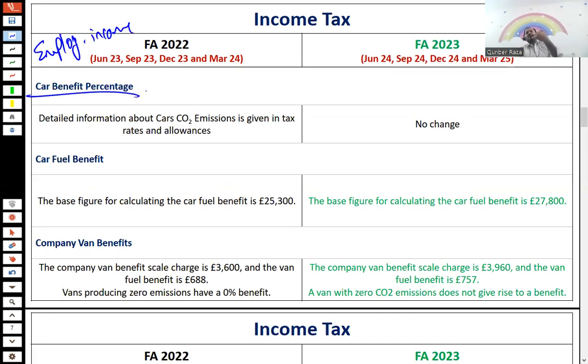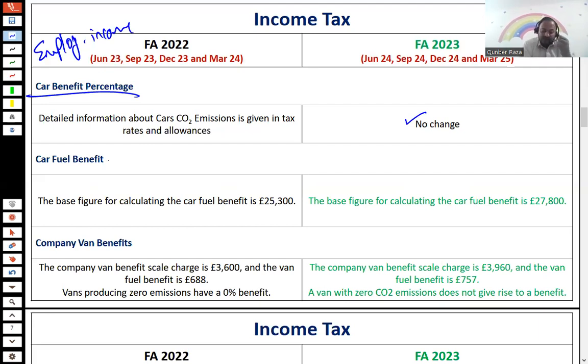So for example, for a zero emission car, an electric car, with up to 50 grams per kilometer, with certain miles and different parameters, up to 55, 54, a different CO2 percentage, 55. So all these percentages remain the same. There is no change in that.